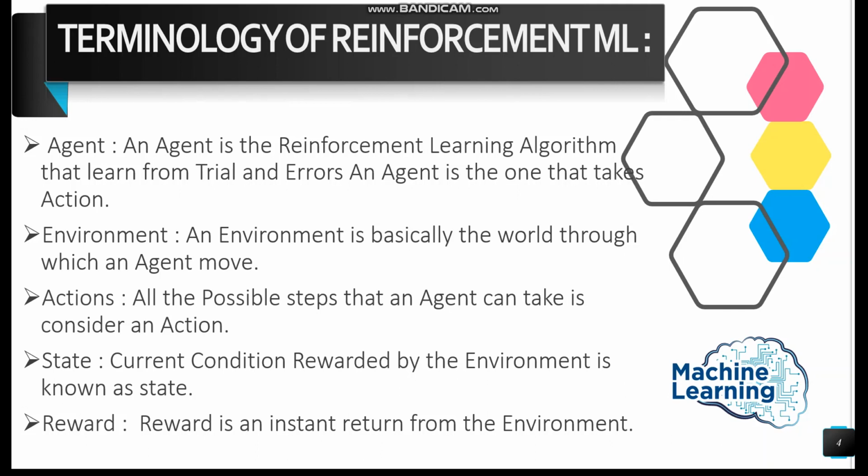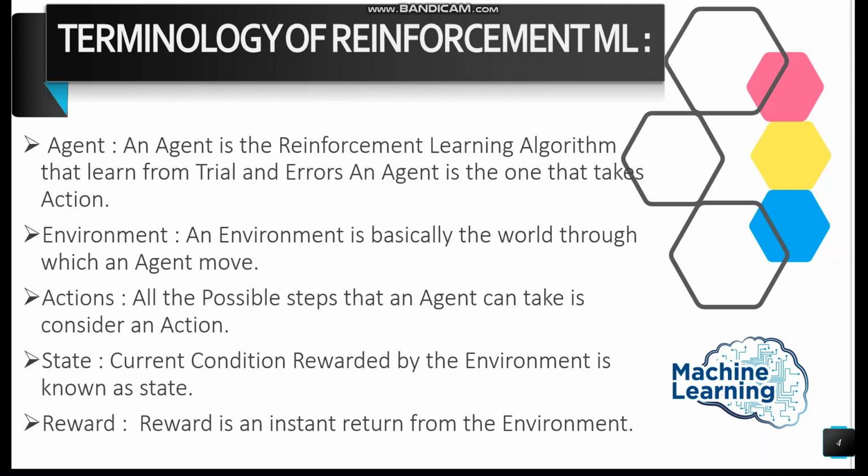Actions: all the possible steps that an agent can take are considered actions. State: the current condition returned by the environment is known as the state. Reward: a reward is an instant return from the environment. The aim of reinforcement learning is the maximization of the reward that an agent can get.